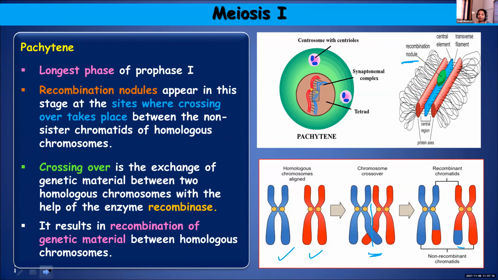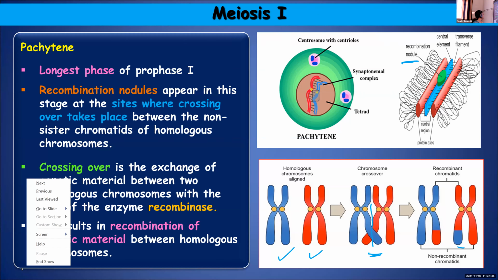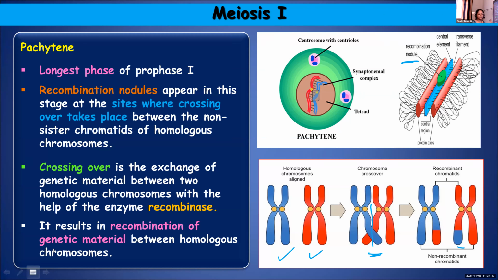In meiosis, which stage are we dealing with now? Pachytene, and as I told you, this is the longest phase of prophase 1. Here crossing over takes place. See, the arms are crossed over. The figures clearly explain the theory part.